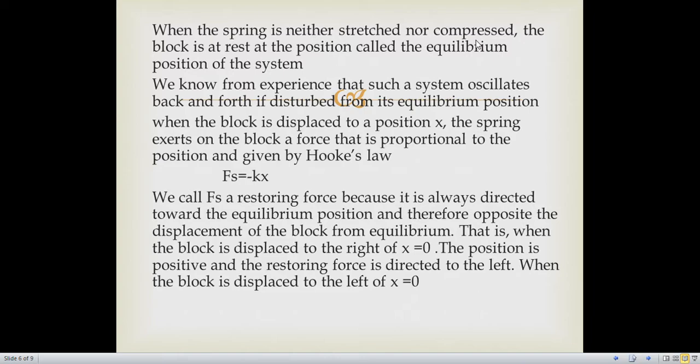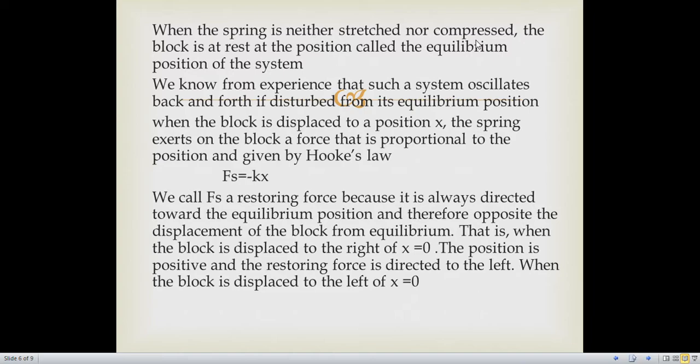When the block is displaced to a position x, the spring exerts on the block a force that is proportional to the position, given by Hooke's law. F is equal to minus kx. We call that F the restoring force because it is always directed towards the equilibrium position, and therefore opposite to the displacement of the block from equilibrium.